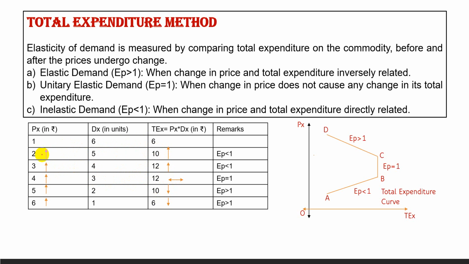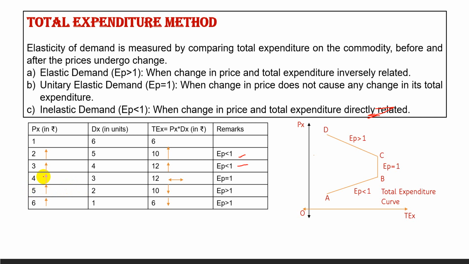Now see, when the price rises, total expenditure rises. Then what kind of relationship do we find? Direct relationship. When they are directly related, the elasticity is less than 1. Again 2 to 3, total expenditure 10 to 12 rises. This is also inelastic. Just by showing the relationship we can comment on the elasticity of demand.